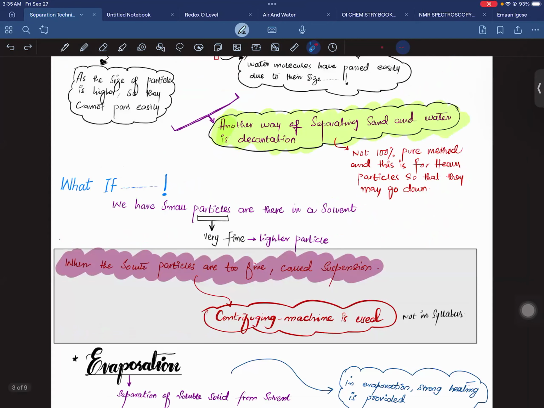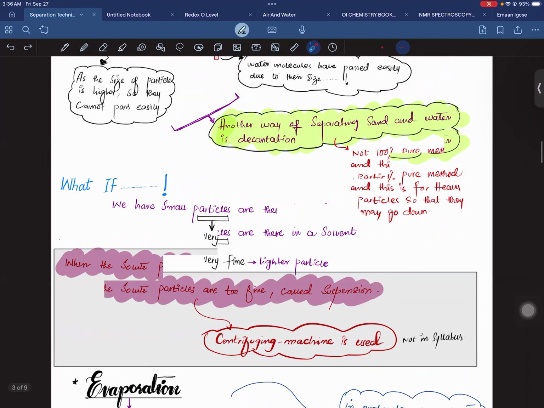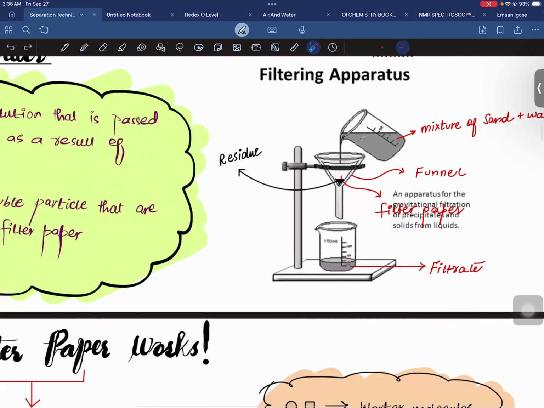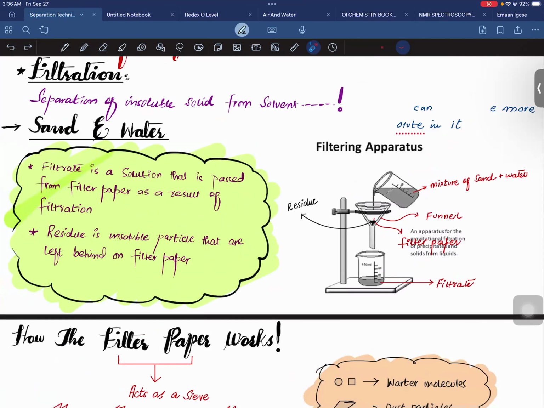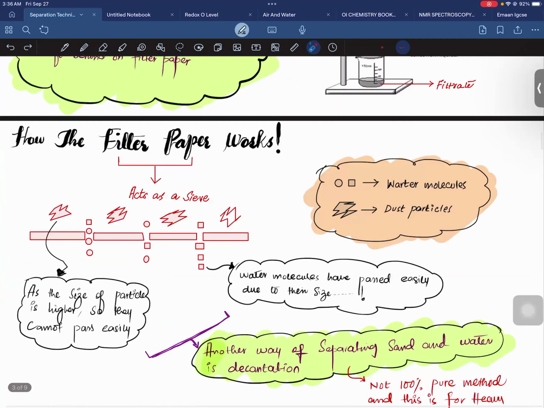Then the examiner would be giving you the diagram and you would be labeling it. So you must know how to label the diagram. Where is the residue, where is the filtrate, what is the funnel, where is the filter paper, and what is the retort stand. This is called the retort stand. This is the beaker. This is a funnel. This is a clip. So you should know each and everything regarding the apparatus of the filtration.